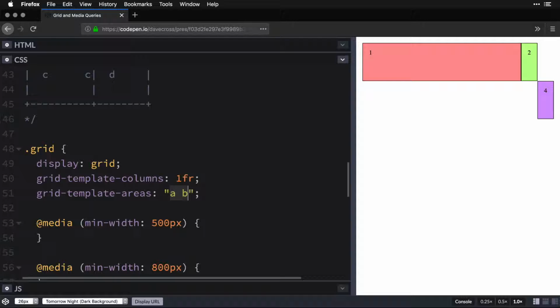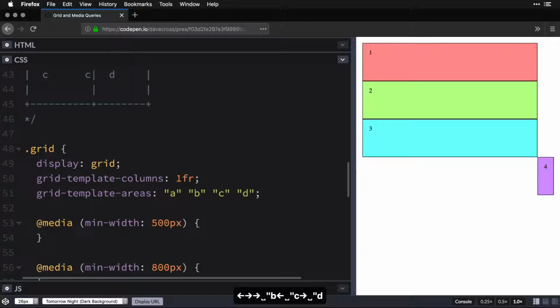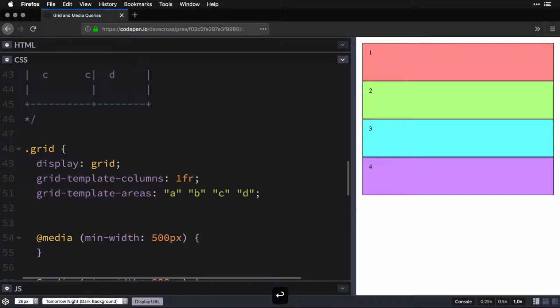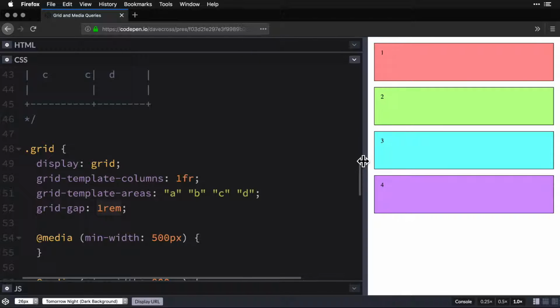But we need to tell grid template areas how those rows work. And the way you do that is by adding all of your columns into a single set of quotes, and then a space with another set of quotes, and you just keep doing that for the entire thing until you run out of rows. So here's our mobile view. We can add a little bit of space to that just to make it really pretty, and it is done. Our mobile view is done.